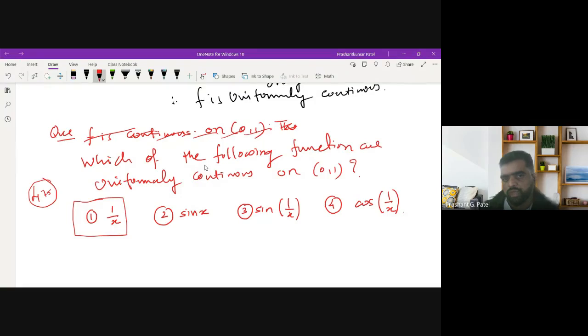So can you tell me? It may be possible that one of these functions is uniformly continuous, or two of these functions are, or all of them are uniformly continuous. It depends. What about the first function, is it uniformly continuous?